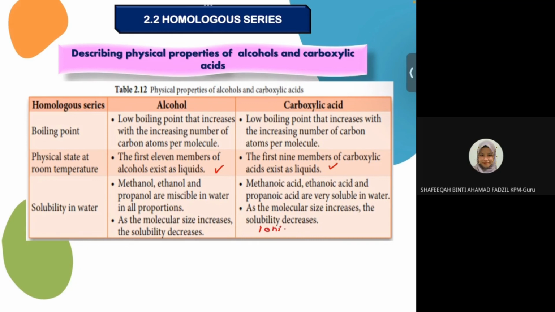Acid can ionize, so they are soluble in water. But this one is a weak acid, so it is partially ionized. As you can see here, as molecular size increases, the solubility will decrease.